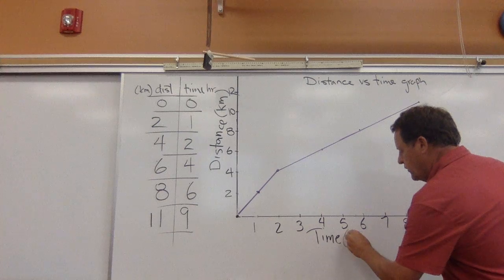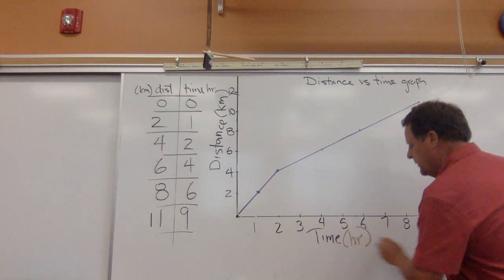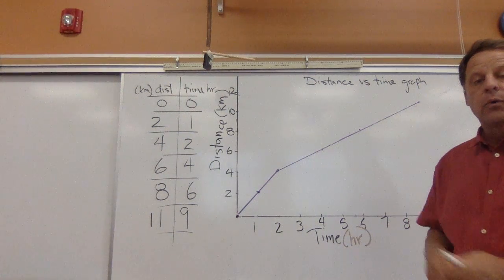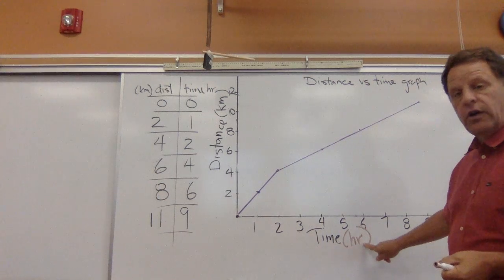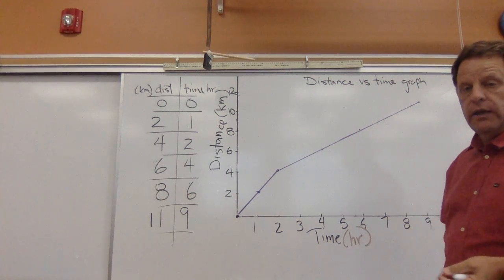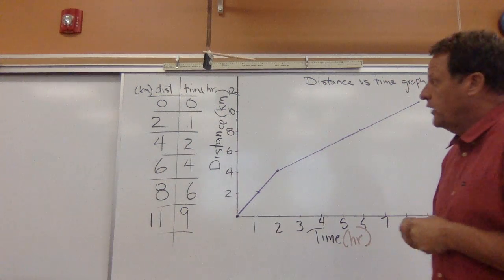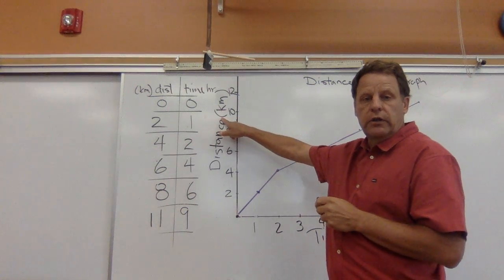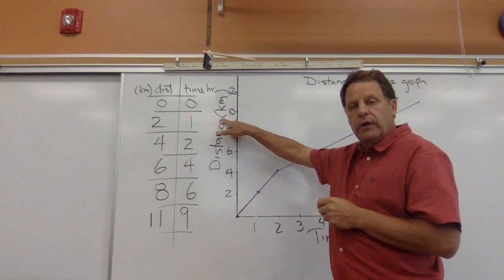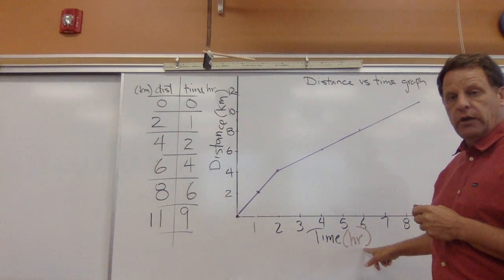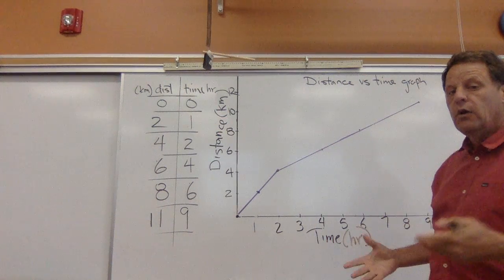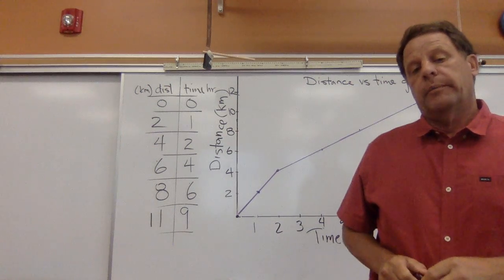We're going to have hours there, and that is our unit. That brings us to the U in SULTAN. We need to have units on the dependent variable and on the independent variable, so now we know what we're talking about.